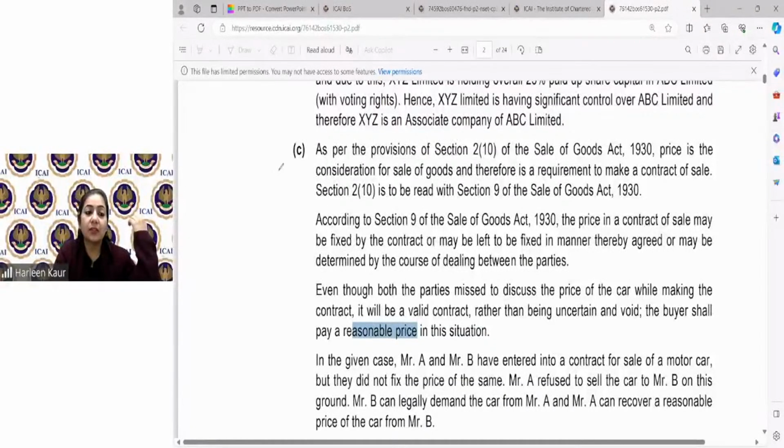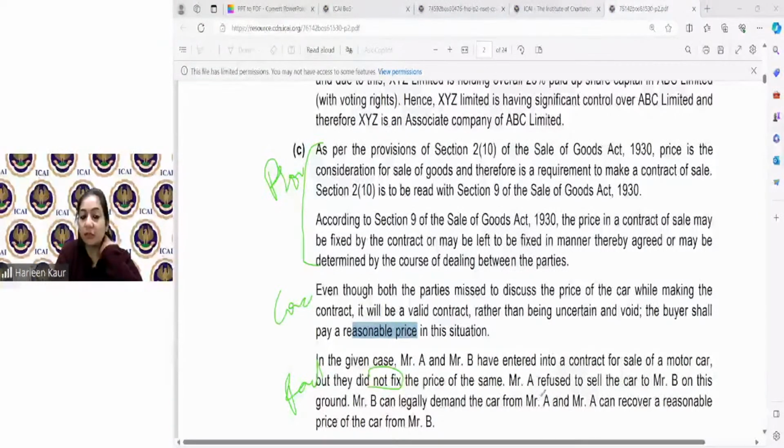So this is your concerned provision that you have to write, the first two paragraphs. This is your facts of the case, and this is your conclusion. Mr. A and B entered into a contract. They did not fix the price. A has refused to sell the car. B can legally demand. Till here are the facts of the case. And this line: both the parties missed to discuss the price, still it is a valid contract. They have to pay a reasonable price.